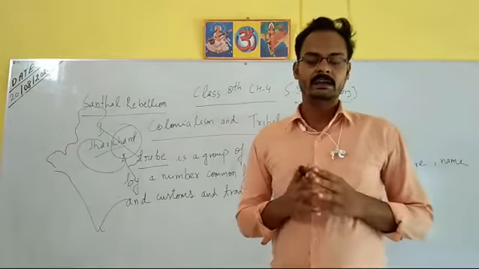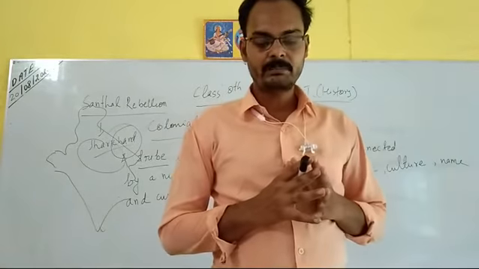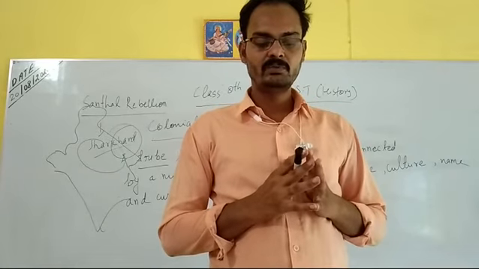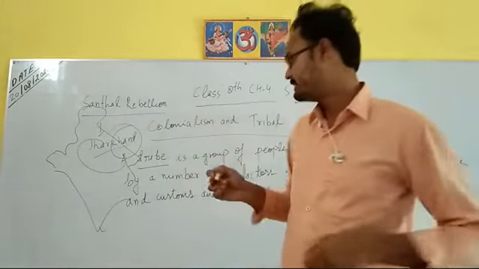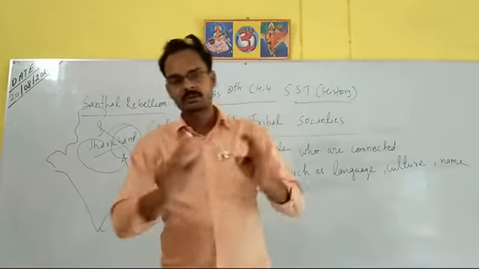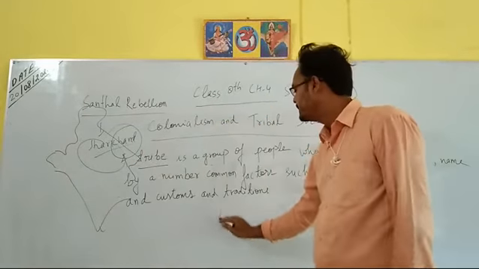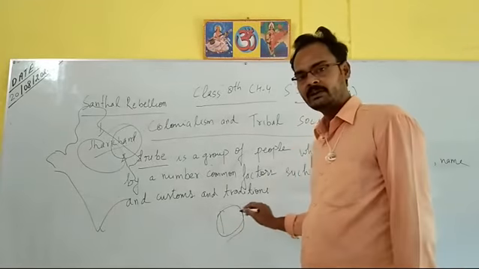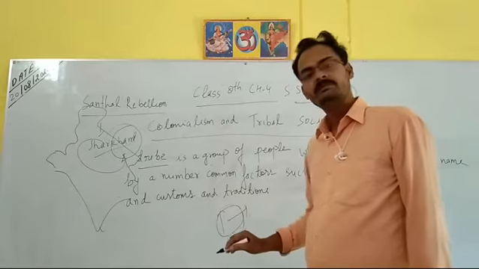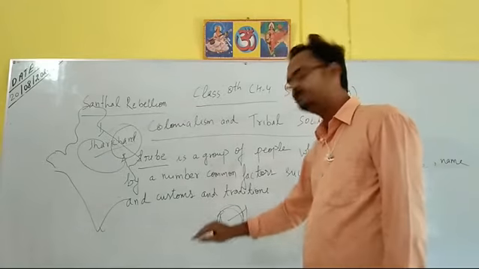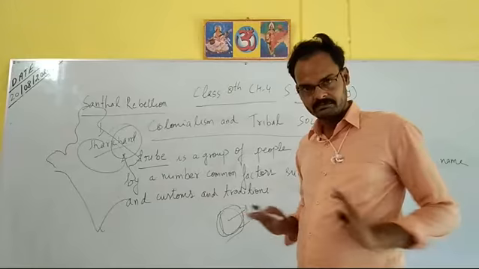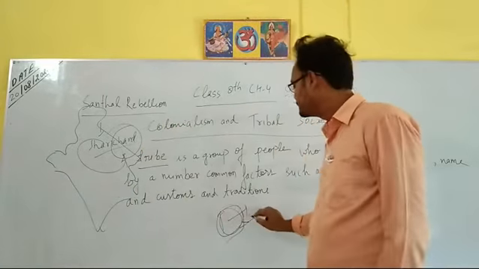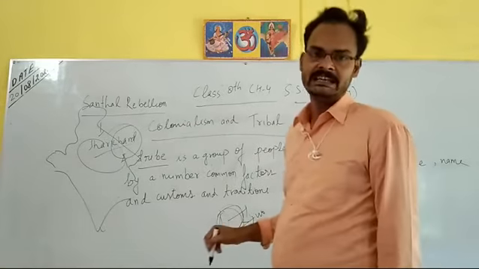Jhum cultivation is a type of cultivation where a plot of land is cultivated on a temporary basis and then abandoned to allow it to regain its fertility. All the tribes cultivated a field, and after the cultivation was finished, they abandoned that field or left it closed for some time, and that field would regain its fertility.